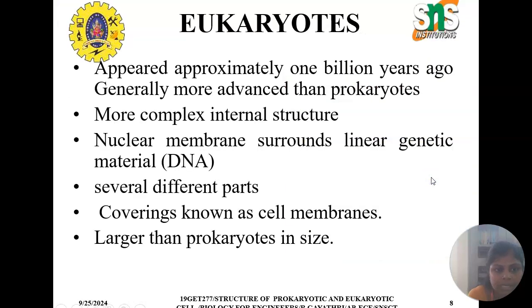The eukaryotic cells appeared approximately 1 billion years ago. They are generally more advanced than prokaryotic cells, with a more complex internal structure. A nuclear membrane is present in the eukaryotic cell, and there are several different parts, covered by the cell membrane. They are larger in size than prokaryotic cells.